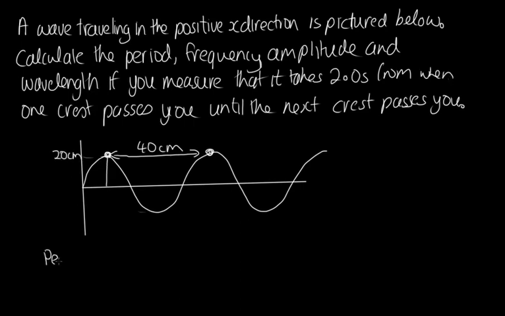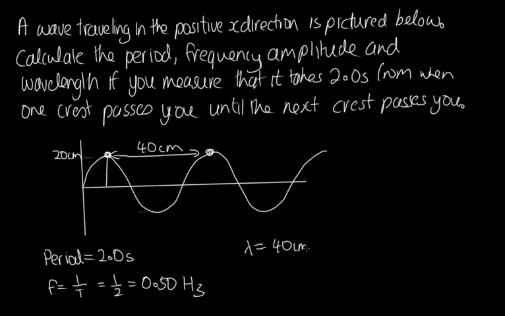Okay, so we know that the period is equal to 2 seconds, as it takes 2 seconds from when one crest passes you to when the next crest passes you. So the frequency is equal to 1 over the period, so that's 1 over 2, which is equal to 0.50 hertz. The wavelength is equal to the distance between the two crests, so that's 40 centimeters, which is 0.40 meters. And the amplitude is the displacement from equilibrium, so that's this 20 centimeters. So the amplitude's 20 centimeters, which is 0.20 meters.